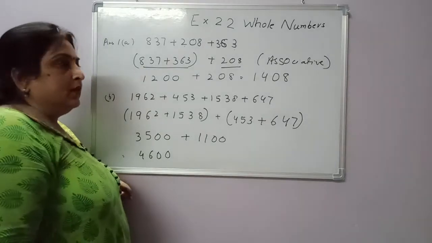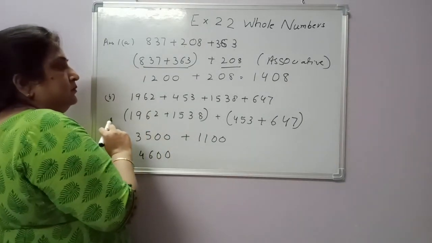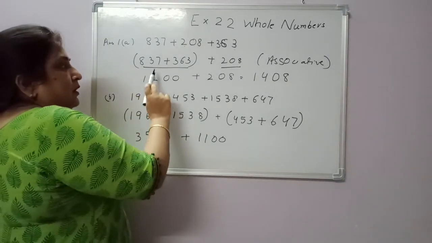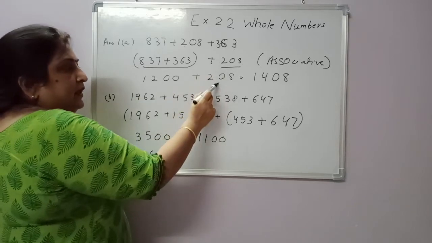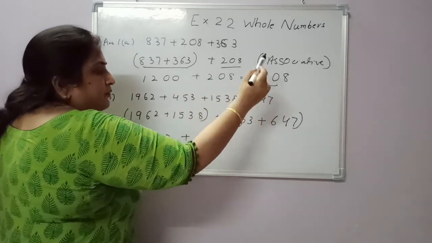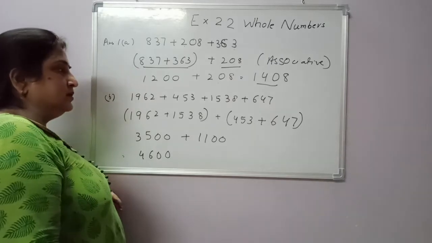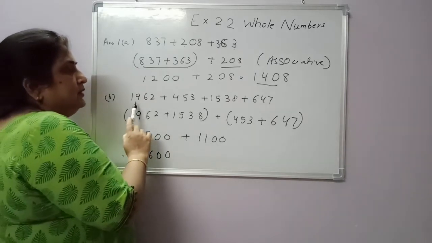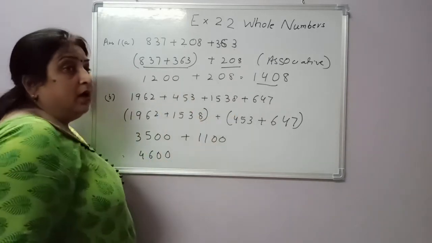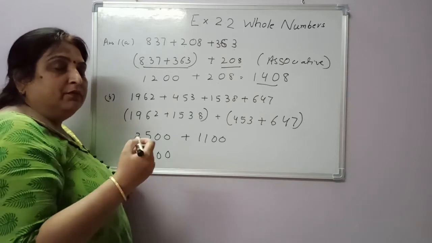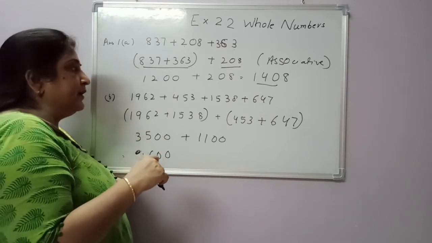Okay. Add both of them then and get the answer, 1408. Right. Now this is a 4-digit number. How will you select which number we have to keep in the bracket?